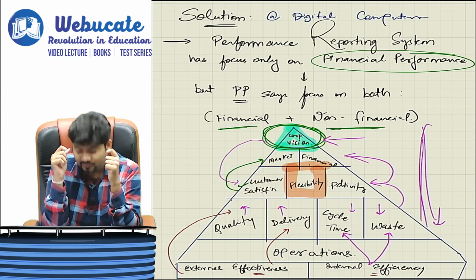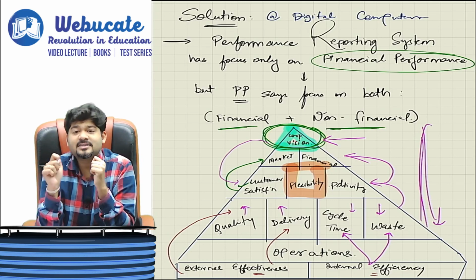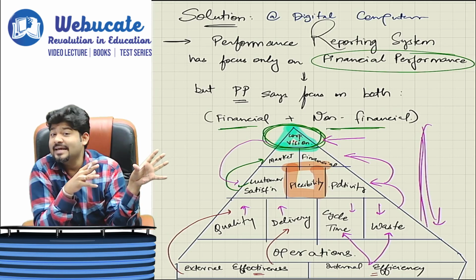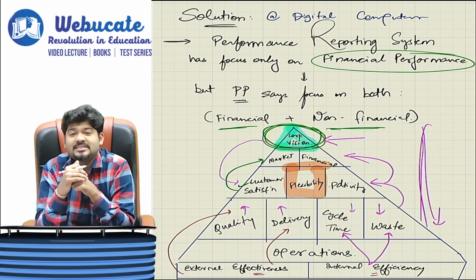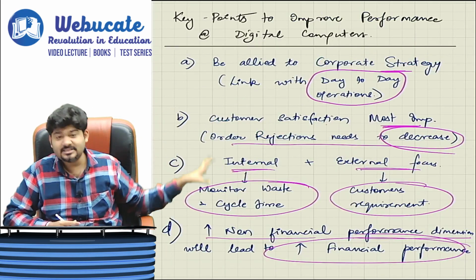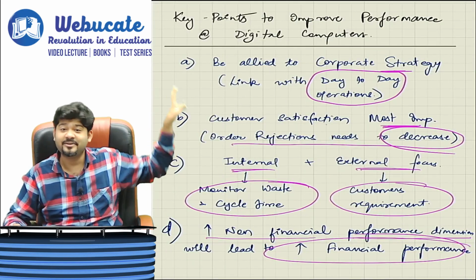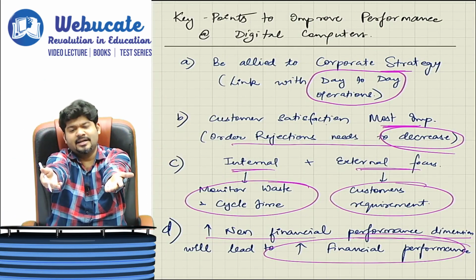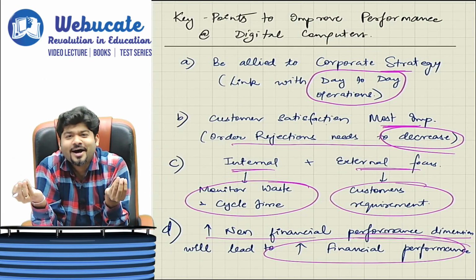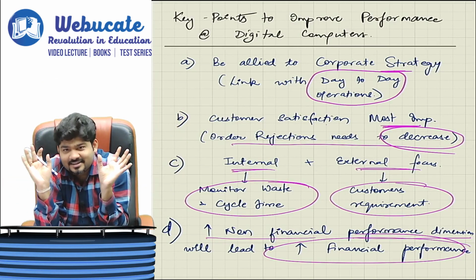See, even if you find a company that is in the doldrums, try to apply these things and see how magic will happen. So all of the key points that we have written here is what we discussed when I was explaining you this performance pyramid, and that is what is to be written in the exams also. Nothing else. Are we understanding, guys?